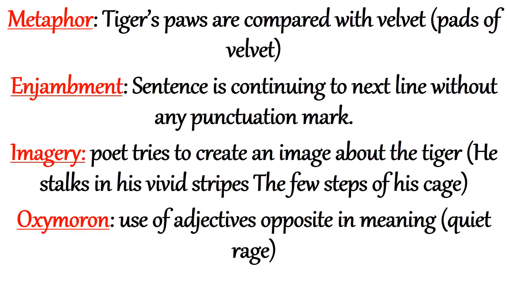He stalks in his vivid stripes the few steps of his cage. Then next is a very important literary device, oxymoron. Oxymoron is a figure of speech in which two opposite ideas are joined. Like here it is given 'quiet rage', meaning he is angry, still he is very quiet.